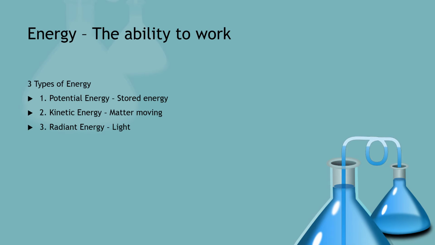If you eat food, the food has potential energy stored inside of it in the form of chemical bonds. And when you eat that food, it breaks those bonds apart and releases that stored potential energy.